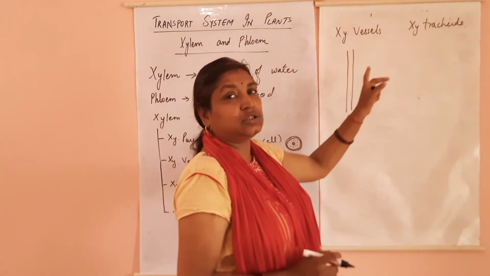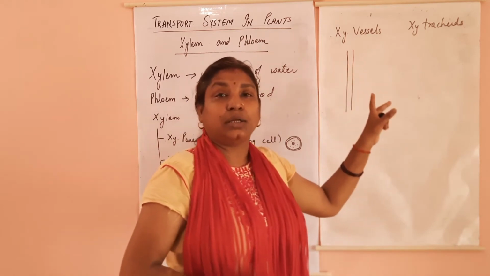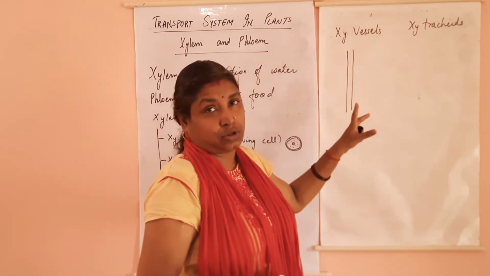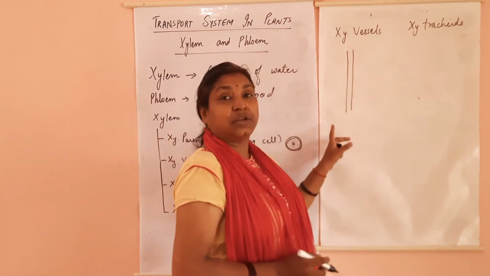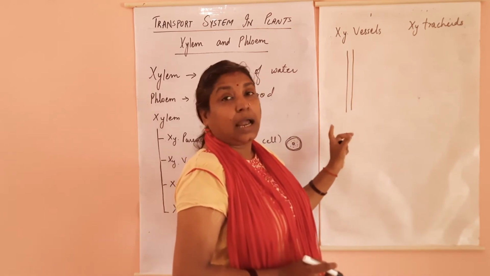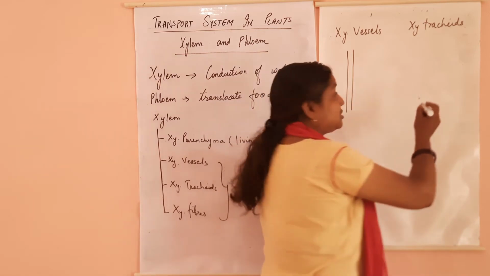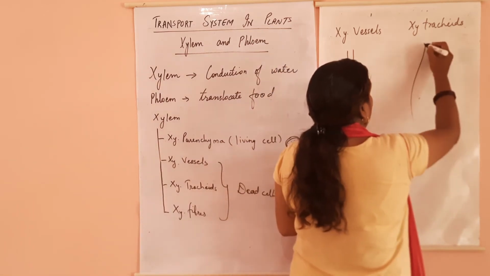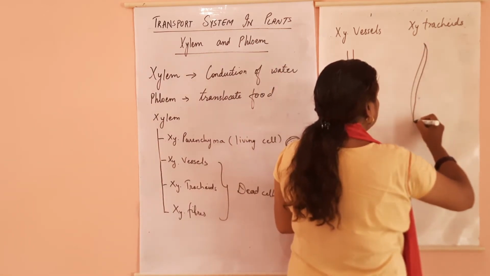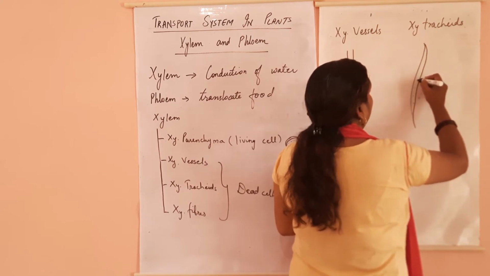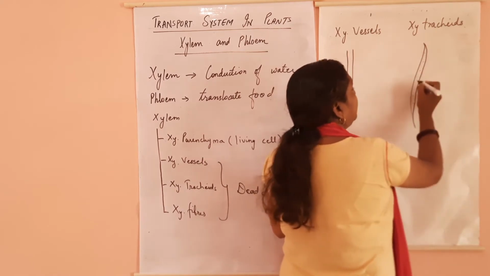Both xylem vessels and xylem tracheids are involved in direct conduction of water. Xylem vessels in fact are the main ones, associated with xylem tracheids. But the xylem tracheids are spindle-shaped cells with tapering ends and pores.